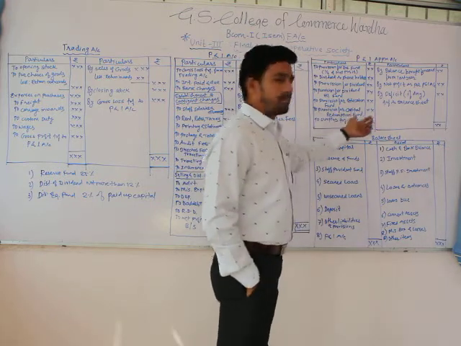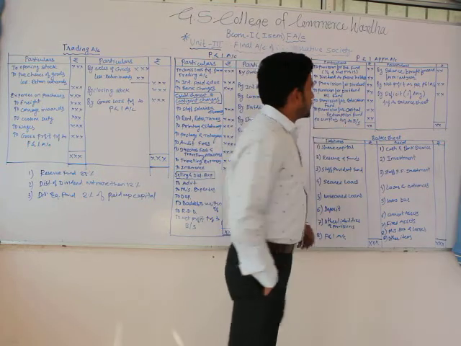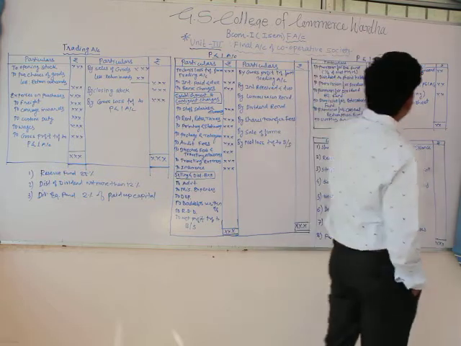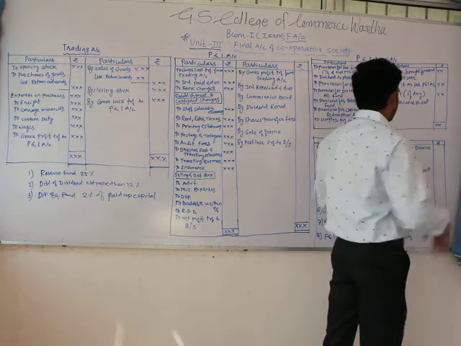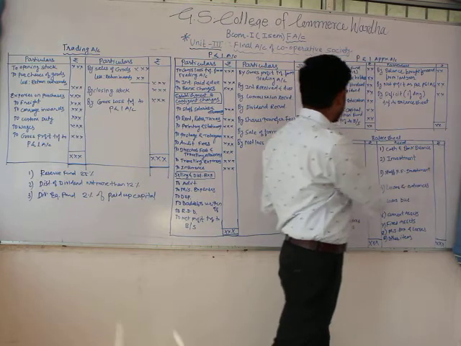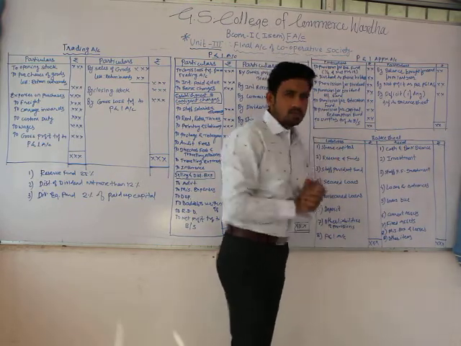So, provision for capital reduction fund. This is the debit side of the profit and loss appropriation account. Then, by balance brought forward from last year, by net profit as per profit and loss account, and by deficit. If there is a difference in these two sides, a deficit will be transferred to the balance sheet. If there is a surplus, it will also be transferred to the balance sheet. So this is about the profit and loss appropriation account.